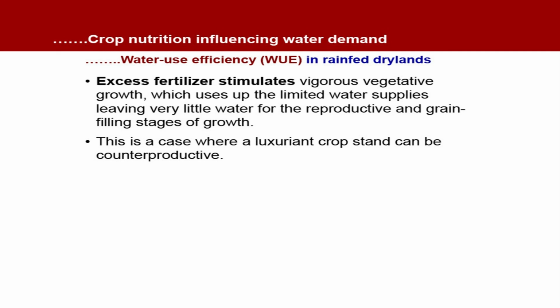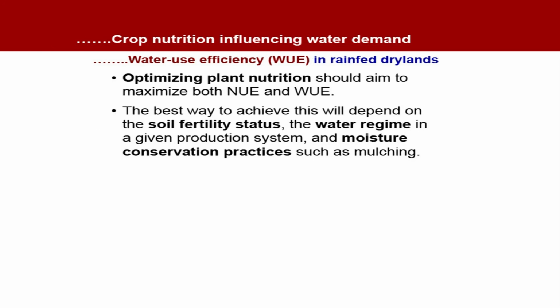Now, we continue with the water use efficiency in rain-fed drylands. Excess fertilizer stimulates vigorous vegetative growth, which uses up the limited water supplies, leaving very little water for the reproductive and grain filling stages of growth. This is a case where a luxuriant crop stand can be counterproductive. And optimizing plant nutrition should aim to maximize both nutrient use efficiency and water use efficiency.